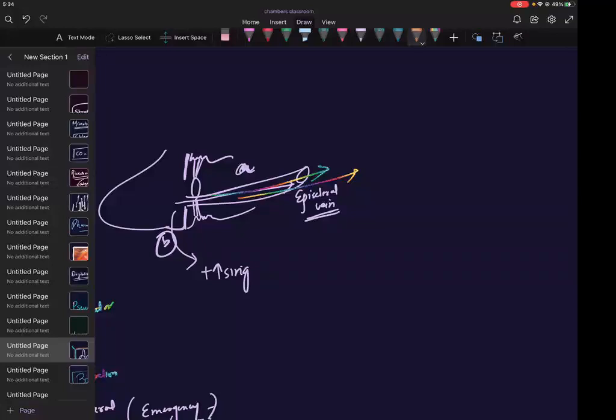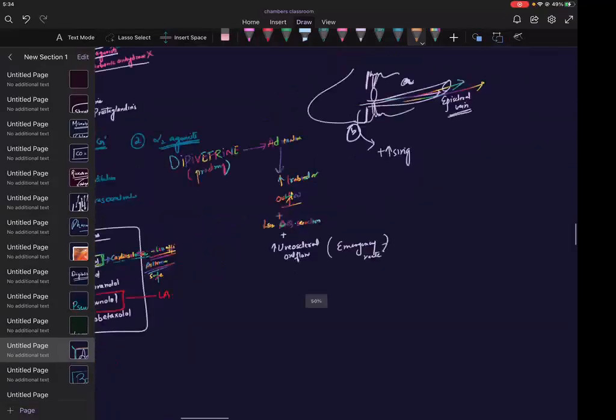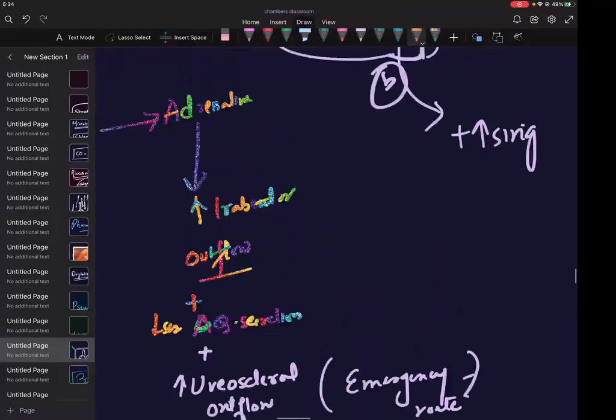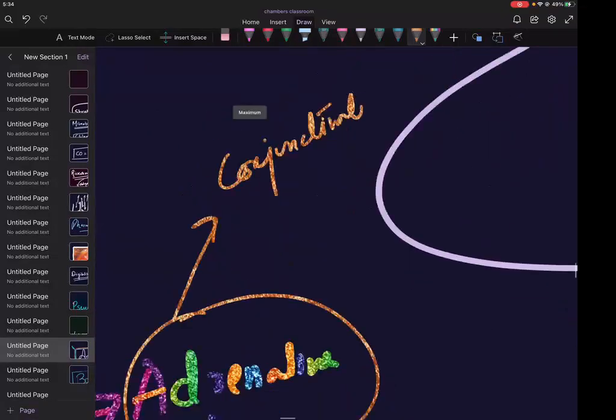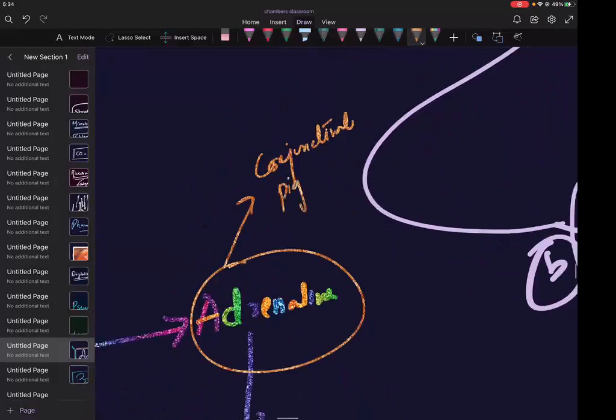Next, there is one side effect of this epinephrine. It can cause conjunctival pigmentation. So black color. Pigmentation of conjunctiva.